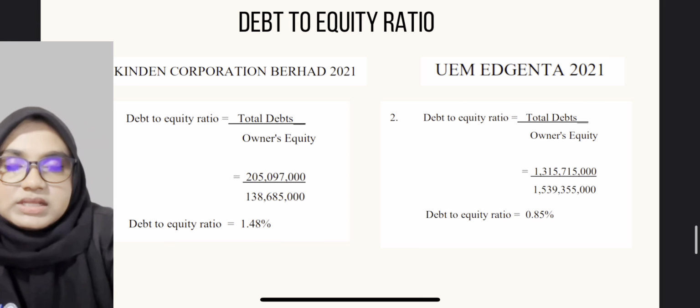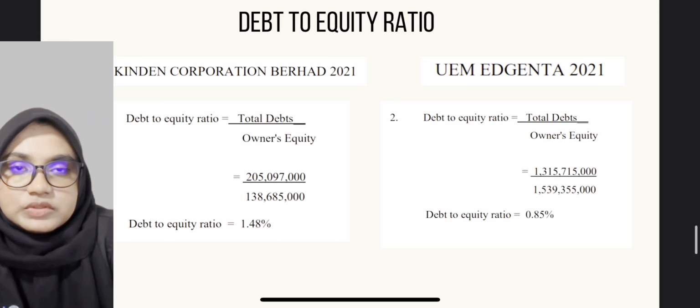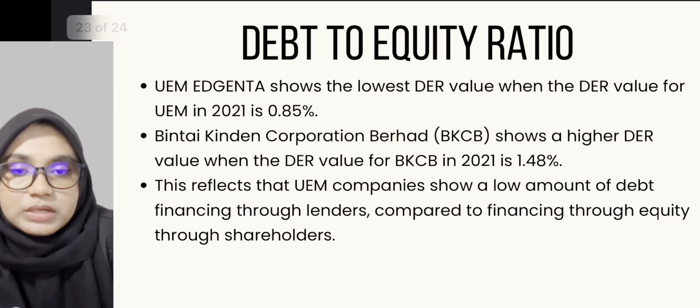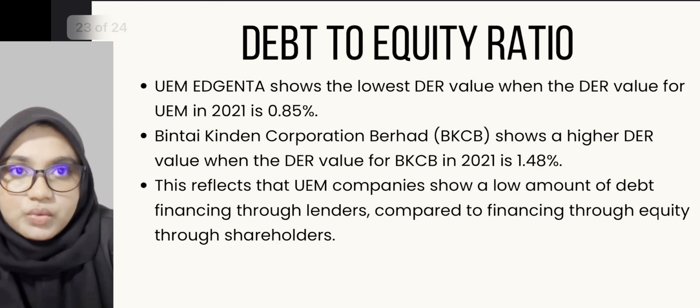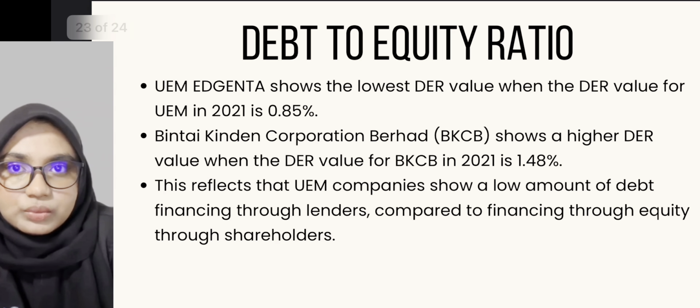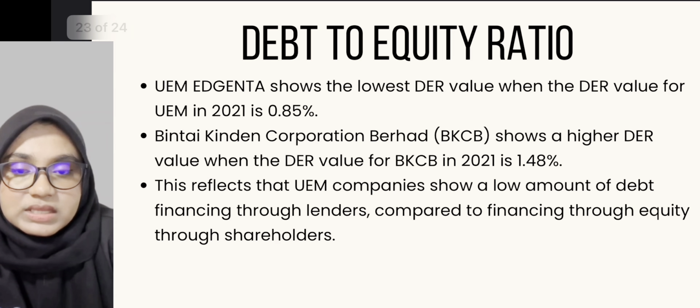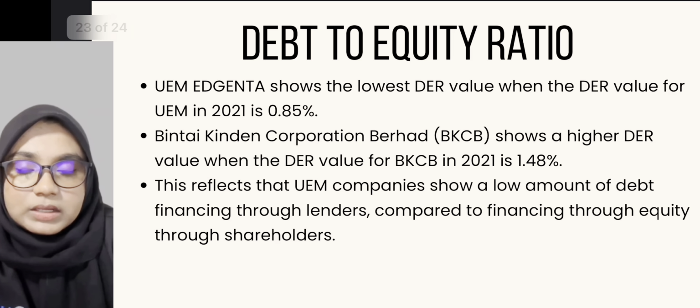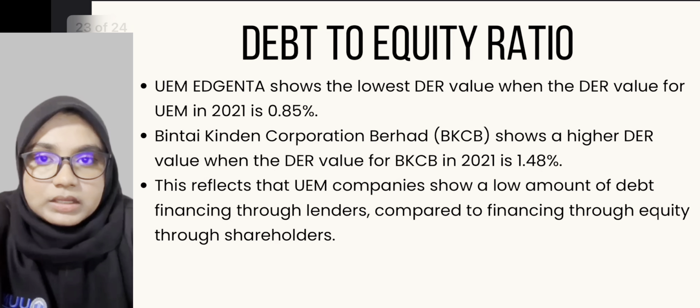Next, about the leverage ratio for the debt to equity ratio. The debt to equity ratio measures the risk of a company's financial structure, comparing the amount of long-term debt with the amount of equity. It is most often used to measure the extent to which a company takes on debt as a way to leverage its assets. UEM Agenta shows the lowest debt to equity ratio value, which in 2021 is 0.85%. Binti Kinder Corporation shows a higher debt to equity ratio value of